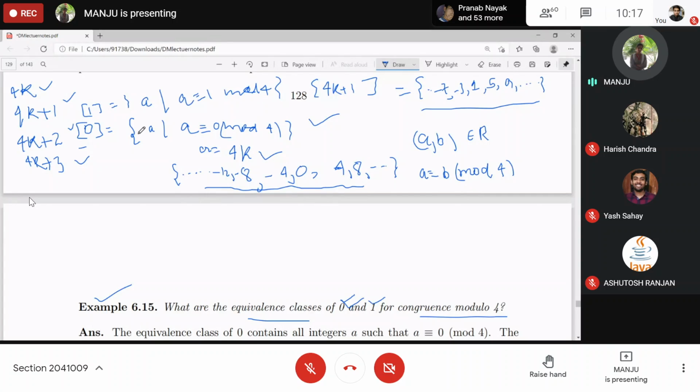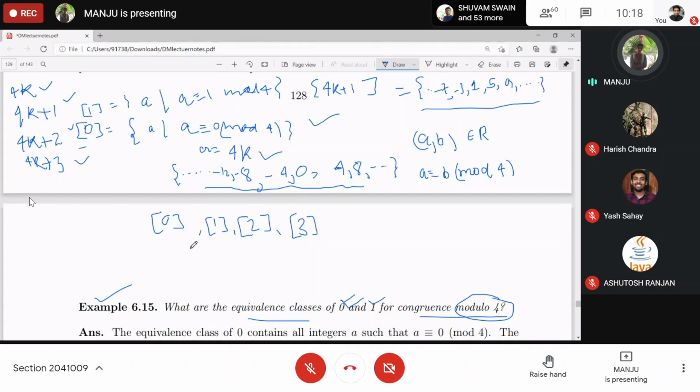So how many different equivalence classes did we get from this relation, congruence modulo 4? 4, right? They are 0, 1, 2, and 3. As you can see, these come from just the remainders.